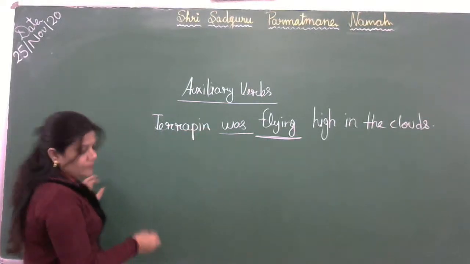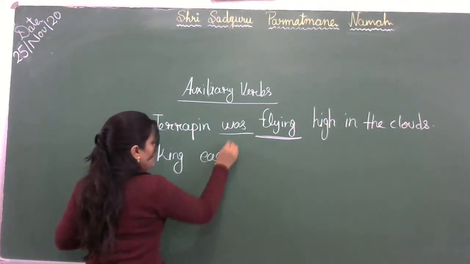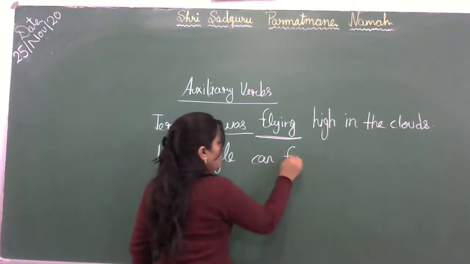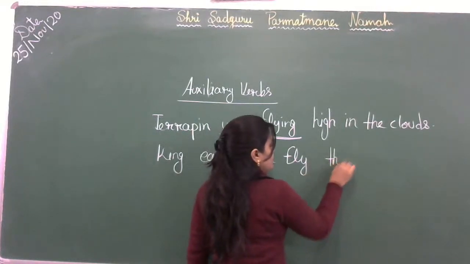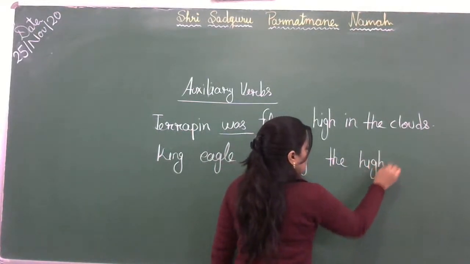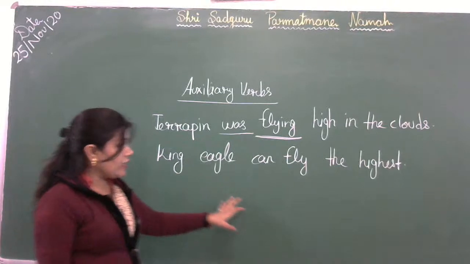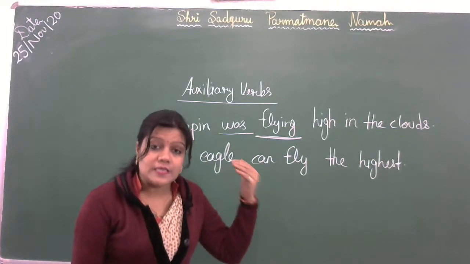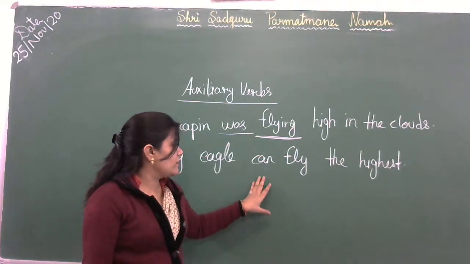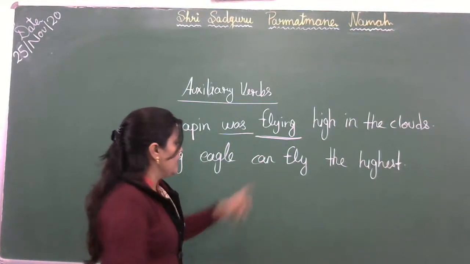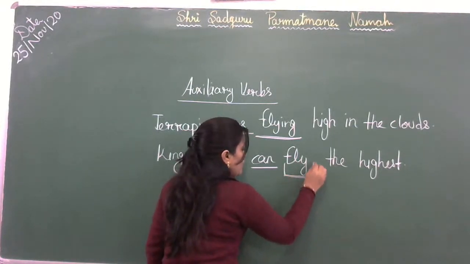Okay, now next is King Eagle can fly the highest. जो किंग ईगल था वो सबसे ऊंचा उड़ सकता था. ओके, सकता था. It is showing we can see the possibility and ability with this word can. Okay, so the main verb is here fly.